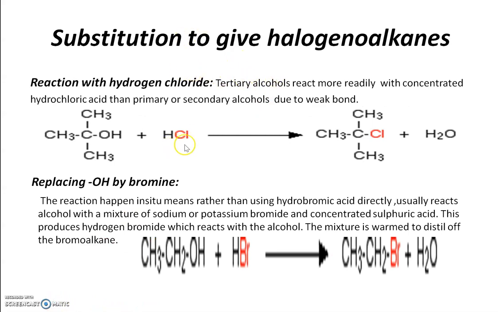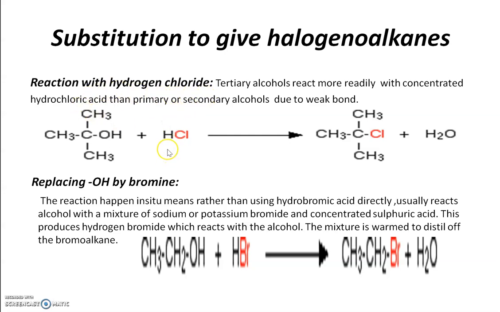Here we can use different sources to get halide ions. For example, for chlorine we use HCl. For bromine we use HBr, hydrogen bromide.